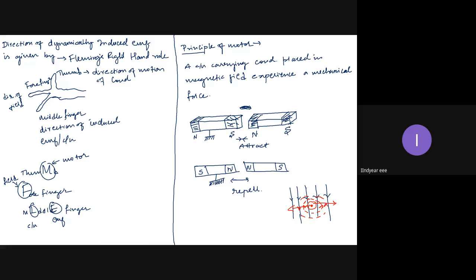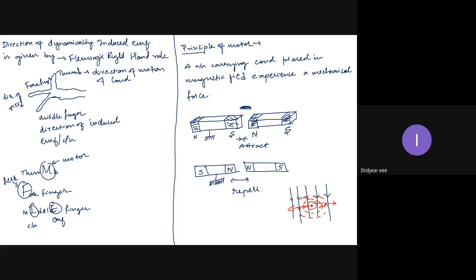Do you agree? Yes, sir. Okay. This will either move up or down or in any direction. So that force, is it the force that is exerted on this conductor? That is the result. A current carrying conductor placed in magnetic field experience a mechanical force. Why does it experience? Because the current carrying conductor's magnetic field and the main magnetic field are interacting with each other, and as a result of interaction, there is a displacement. Either attractive displacement or repulsive displacement.